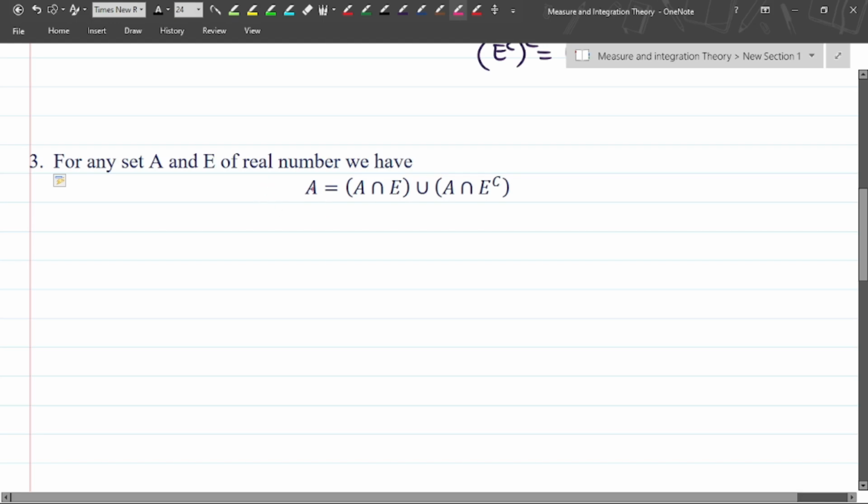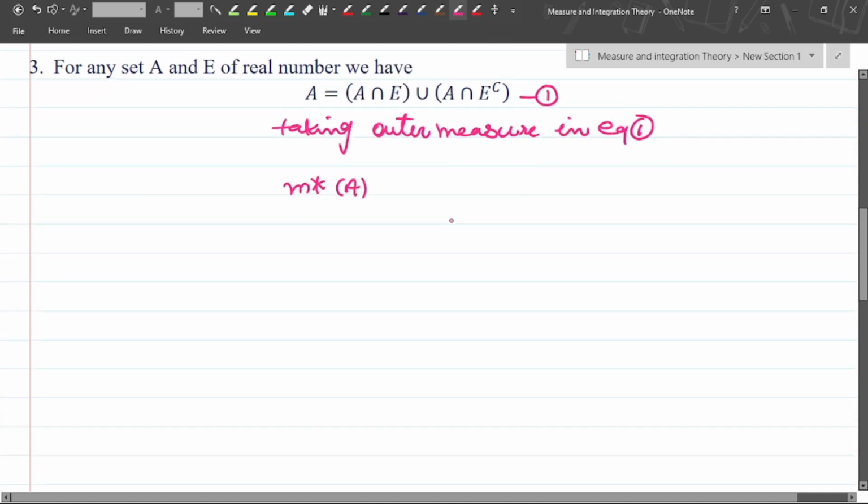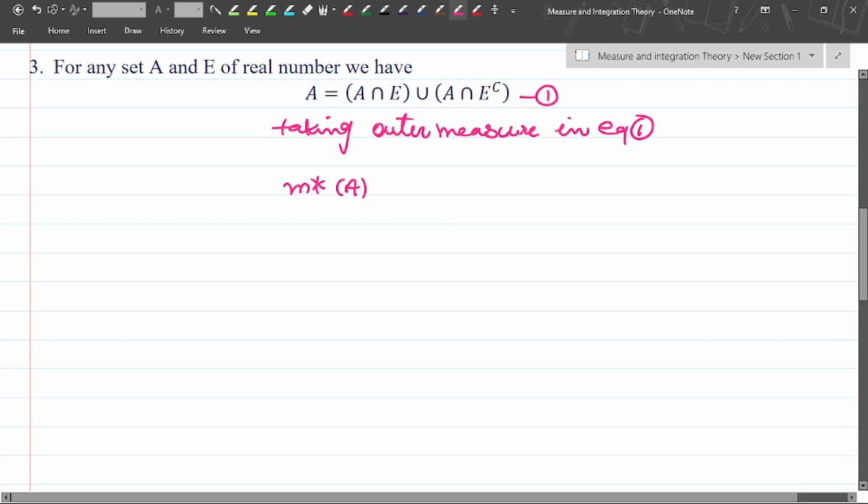Taking the outer measure in equation number 1, the outer measure of A is obviously less than or equal to the outer measure of A intersection E plus the outer measure of A intersection E complement.